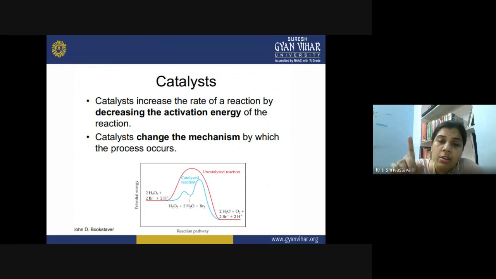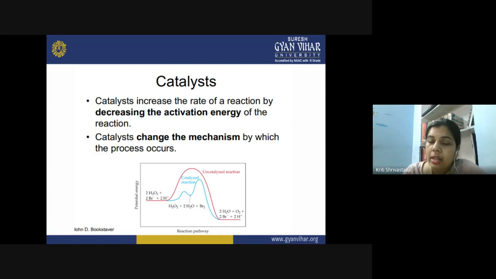But yes, when you use the catalyst, you are actually lowering down this hill. This activation energy hill is lowered down when you are using the catalyst. So this catalyst actually performs what? It changes the mechanism by which the process occurs. So now the reaction takes place in a different path, in a different manner, when you have a catalyst present.